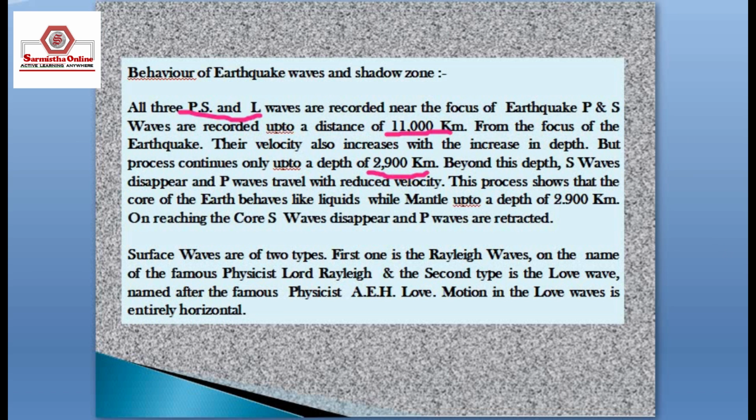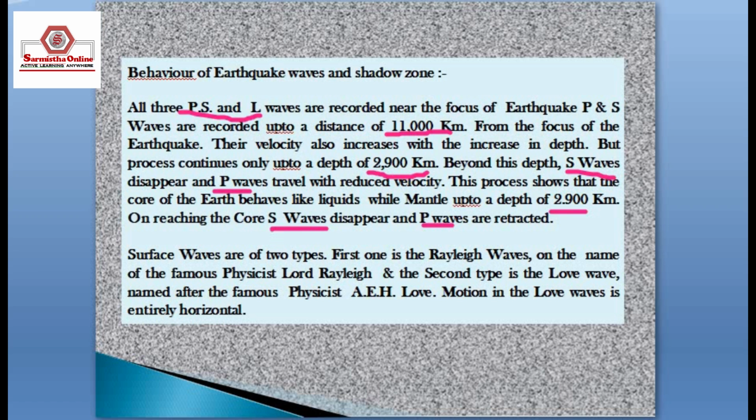Beyond this depth, S waves disappear and P waves travel with reduced velocity. This shows that the core of the earth behaves like a liquid, while the mantle extends up to a depth of 2,900 km. On reaching the core, S waves disappear and P waves are refracted.